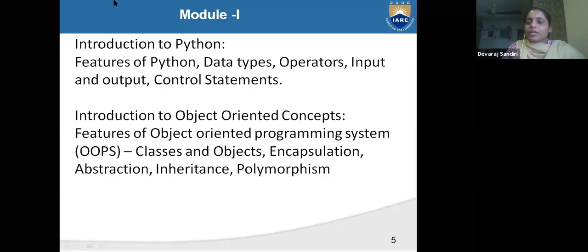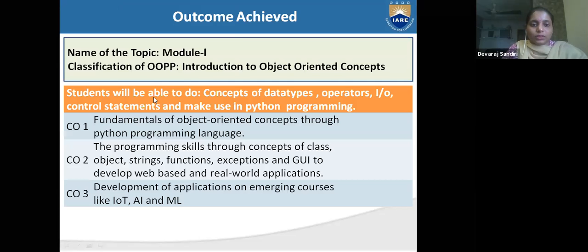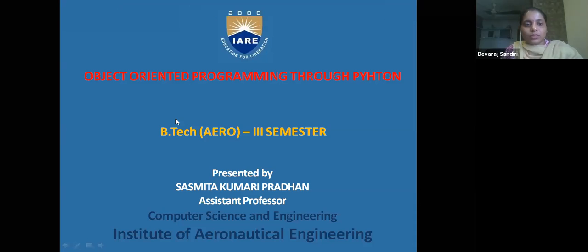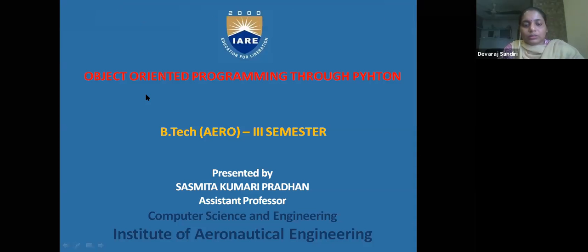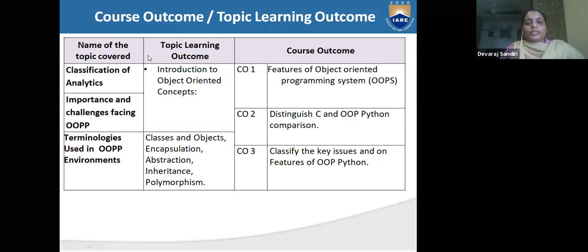Today is our first class for OOPS through Python. Okay, we'll start now. See, what are the topics there? Topic learning outcomes are there: introduction to object-oriented concepts, and what are the terminologies we can use? Classes, objects, encapsulation, abstraction, inheritance, polymorphism.